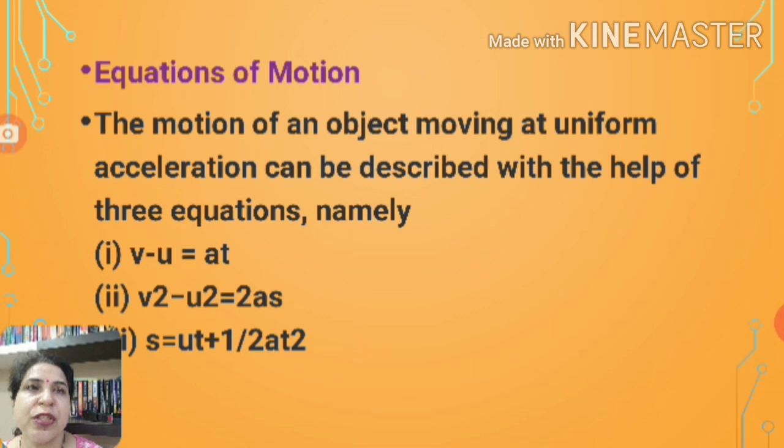Now equations of motion. There are 3 equations of motion. First equation, v = u + at. Second, v² = u² + 2as. Third, s = ut + ½at². The derivation of these equations I have already given in the previous video. You can watch that video and understand. There are 2 methods to prove this: the algebraic method and the graphical method. So watch the 2 videos.